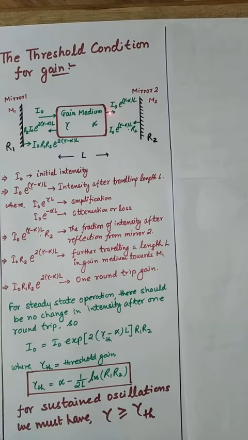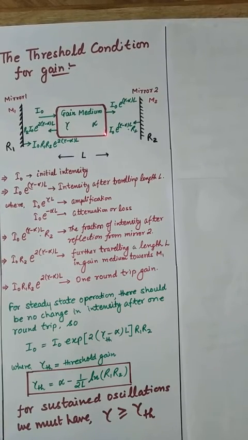Now when this intensity falls on mirror R2, because this mirror has finite reflectivity R2, only a fraction of the incident intensity reflects back, and that would be I0 R2 e to the power (gamma minus alpha) L. Now this intensity again travels down the gain medium of length L. When it comes to the left end, due to the action of gamma and alpha, you have I0 R2 e to the power 2 times (gamma minus alpha) L, because you have e to the power (gamma minus alpha) L in the first journey from left to right.